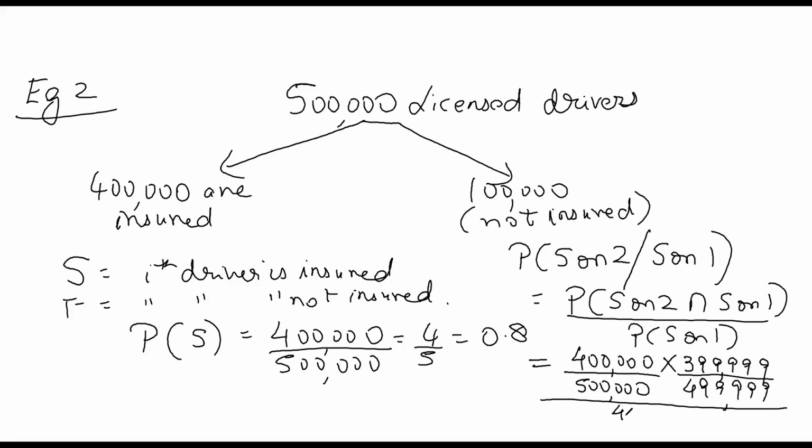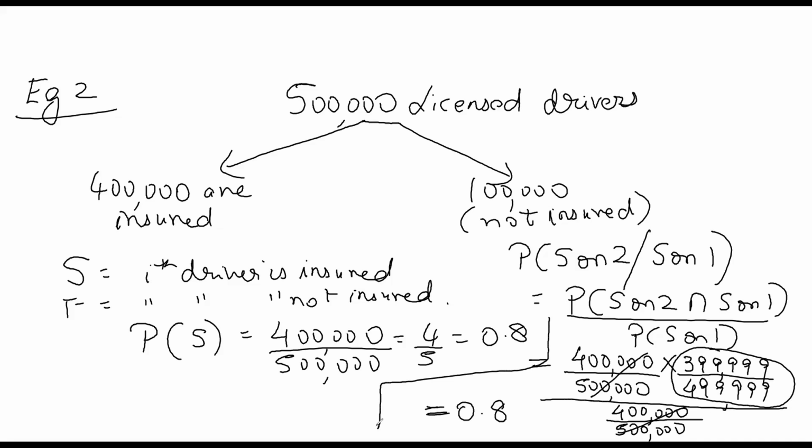It is 400,000 divided by 500,000. So this and this cancel. We are left with 399,999 upon 499,999. Now if you calculate this amount, it will roughly come out to be 0.8 only. You can check it. It will come out to be 0.8 only.